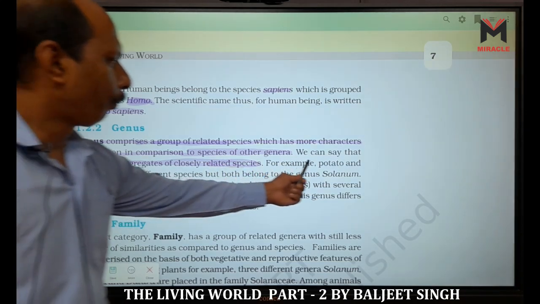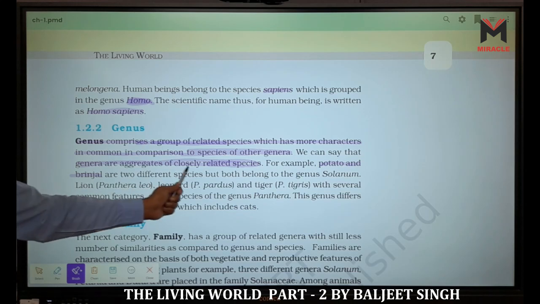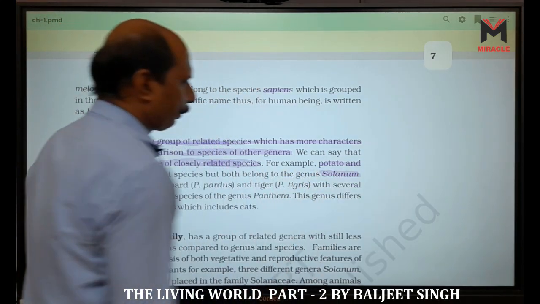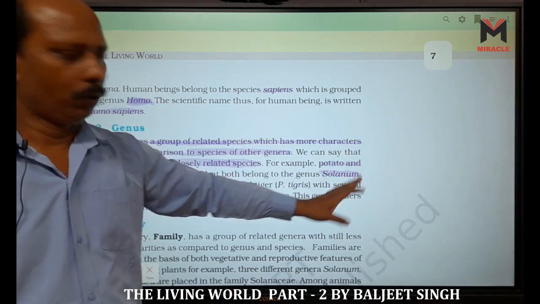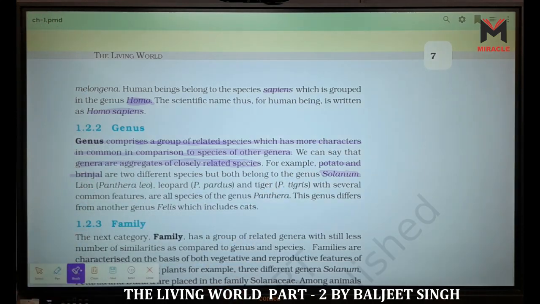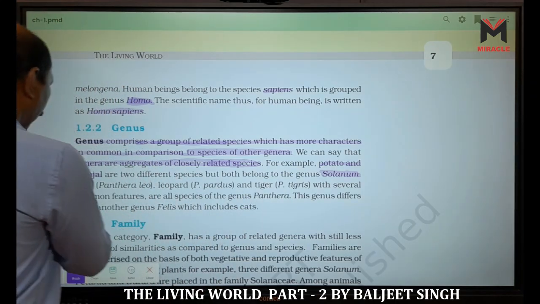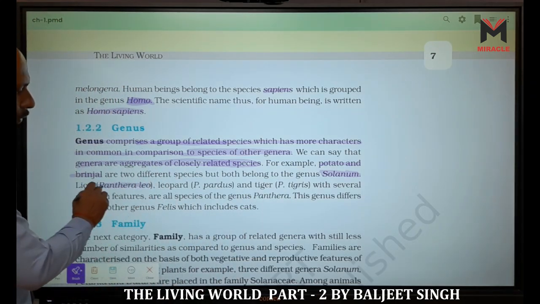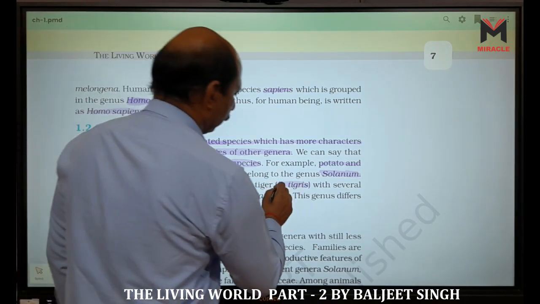For example, potato and brinjal are two different species, but they both belong to the genus Solanum. Potato is Solanum tuberosum and brinjal is Solanum melongena. And in the animal case, lion is Panthera leo, leopard is Panthera pardus, and tiger is Panthera tigris.